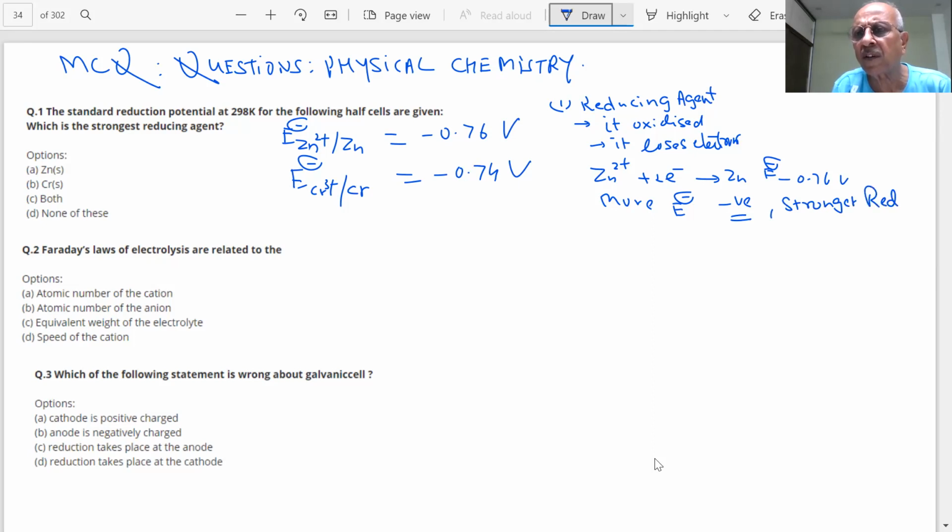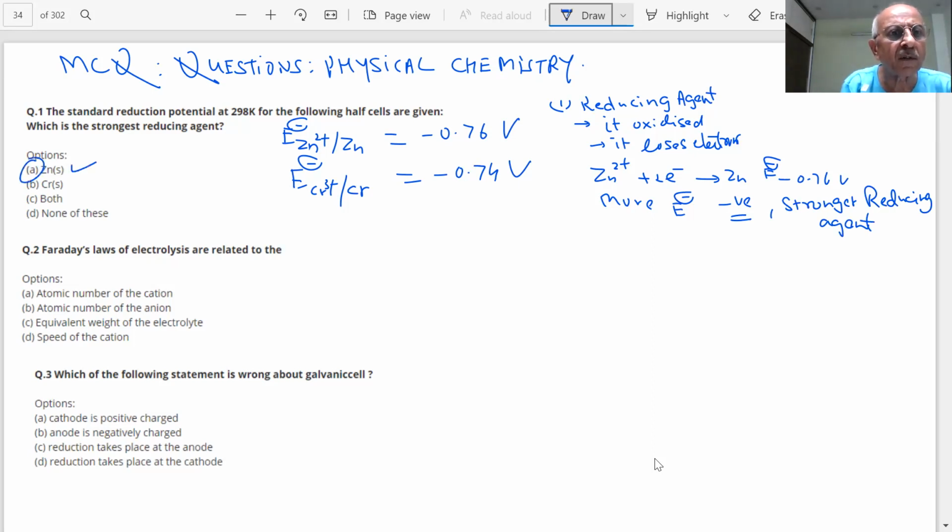This is not a question that will come directly. The question is they will give you 4 or 5 elements with E naught values, and ask you to arrange them, or 4 choices are given, by stronger reducing. So here I can make the answer. What is your answer, students? Zinc. This is more negative, more negative, more negative.